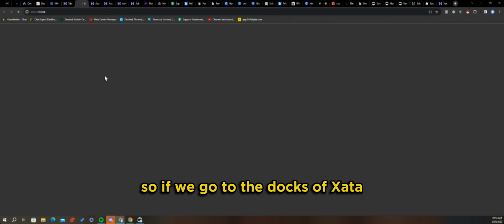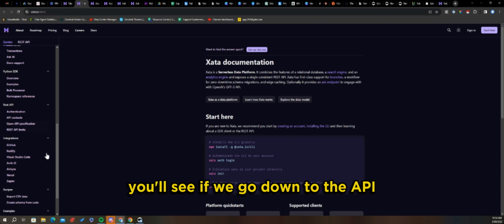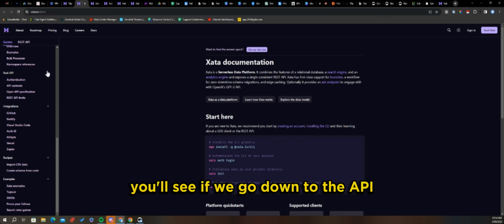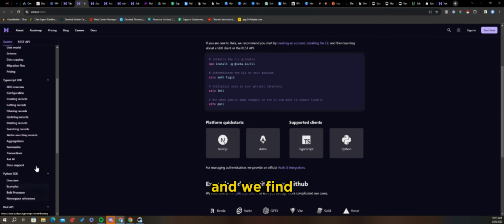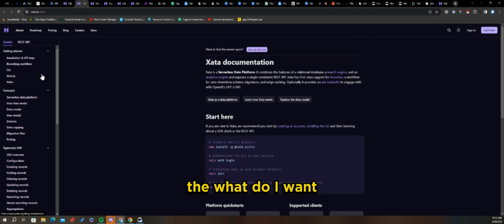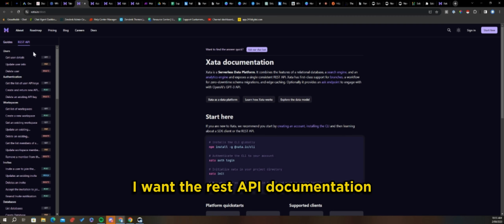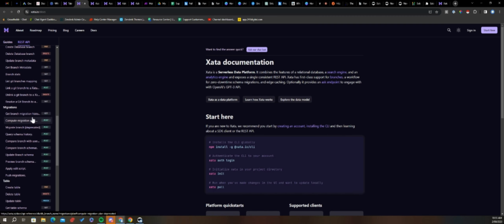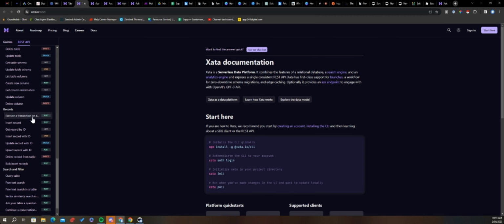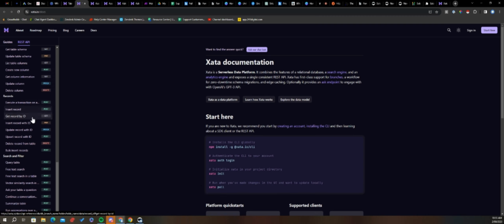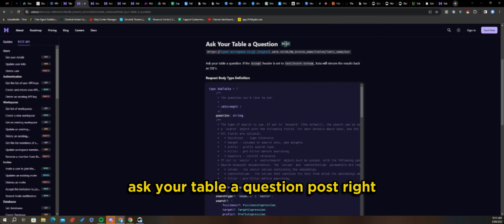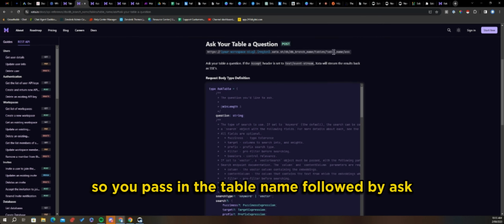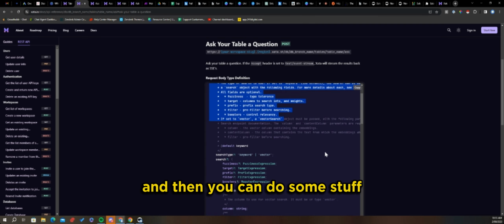If we go to the docs of Zata, down to the API, I want the REST API documentation and I want to see the ask endpoint, right? Search and filter, ask your table a question, POST. So you pass in the table name followed by ask, and then you can do some stuff.